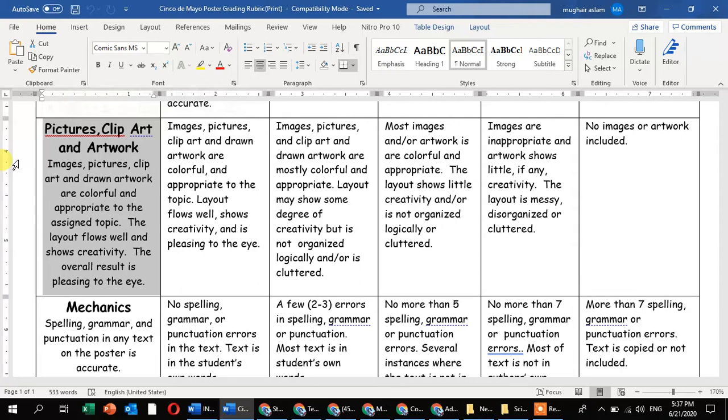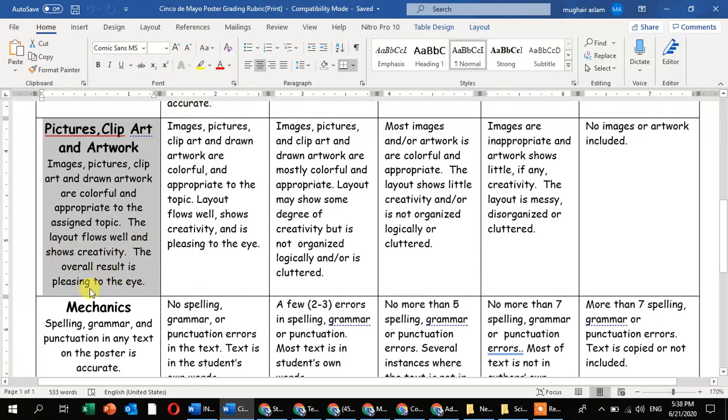While you are using colors, it means these colors are used in a systematic way. Not all the bright colors are used, not all the soft colors are used. You have to make suitable, appropriate indicators for using the colors. Assigned topic. The layout flows well and shows creativity.